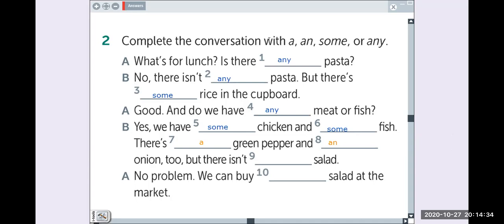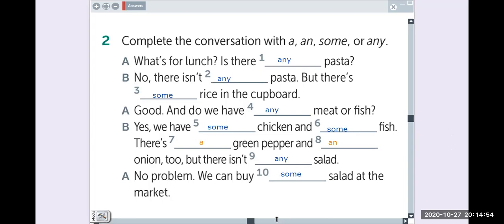Salad is countable or uncountable? What do you think? Uncountable. Any salad. No problem. We can buy some salad at the market. At the market. Very good.